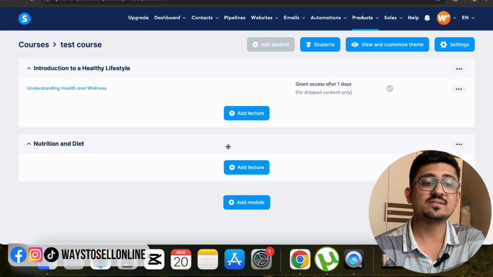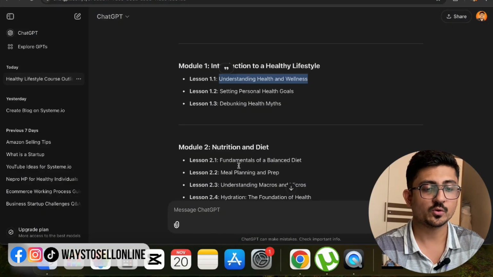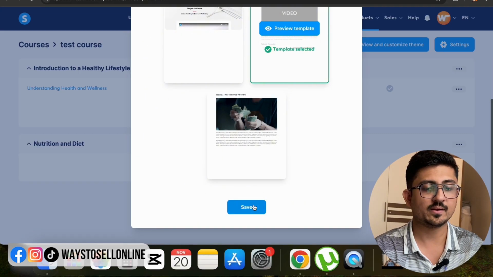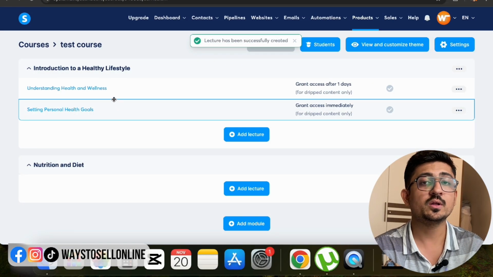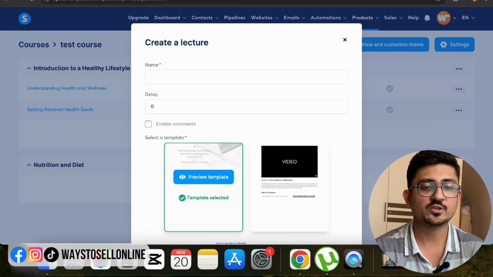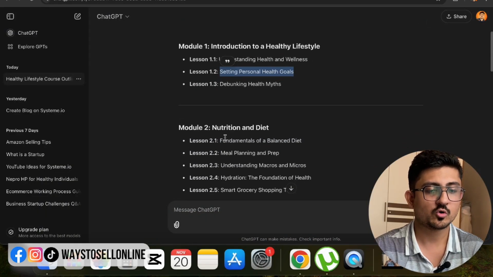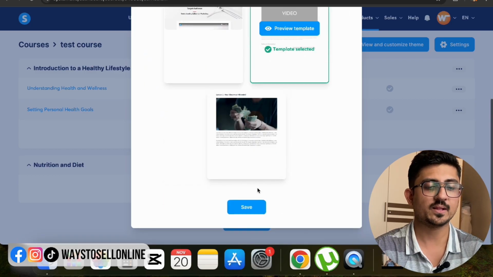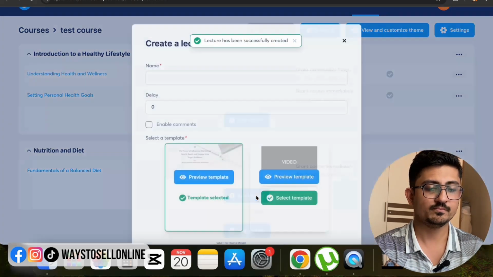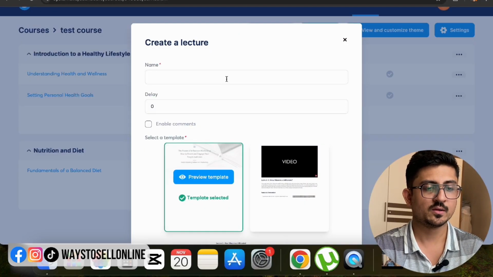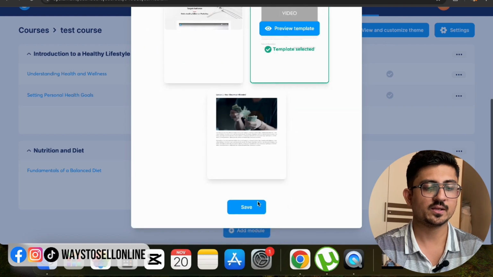So now let's quickly add some more lectures here. Add a lecture, go there, copy the name, Control C, paste that name, select template and click on save. So in module number 1, we have added 2 lectures, and now let's add 2 example lectures in module number 2. Add lecture, go to ChatGPT, copy and paste the name, select template, save, and then add lecture again, second lecture, copy, paste, select template and save.